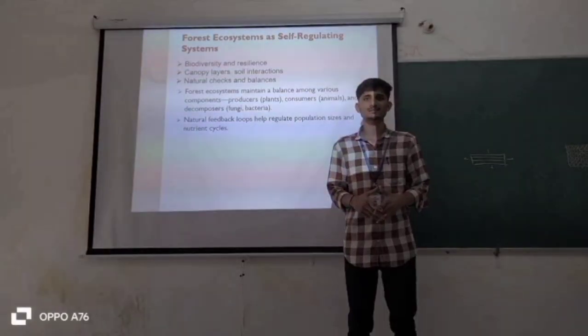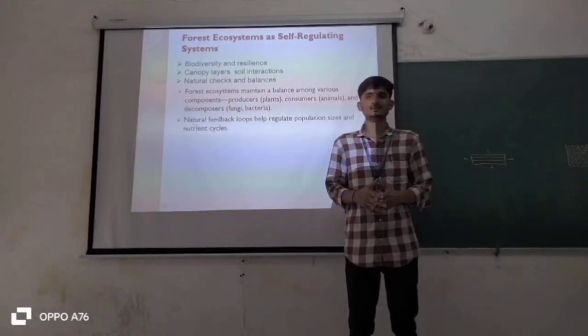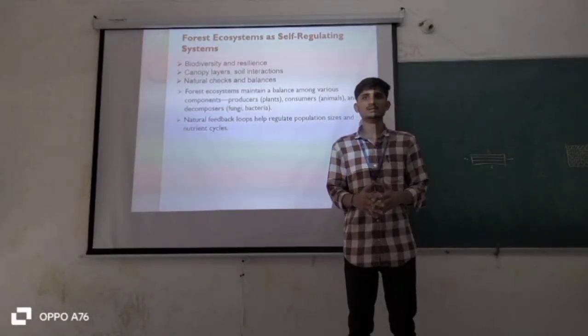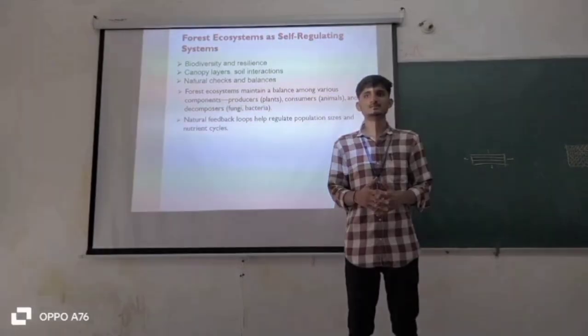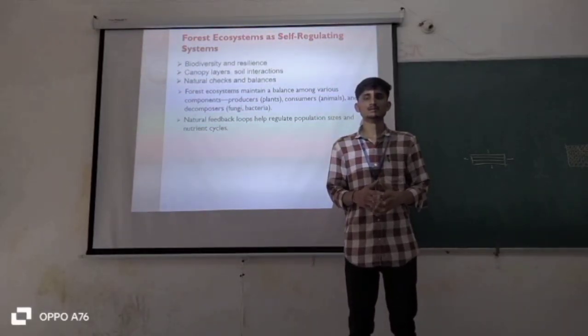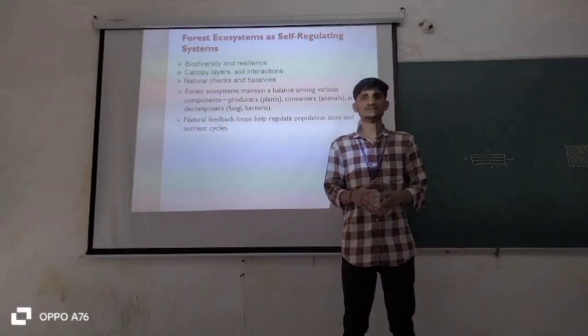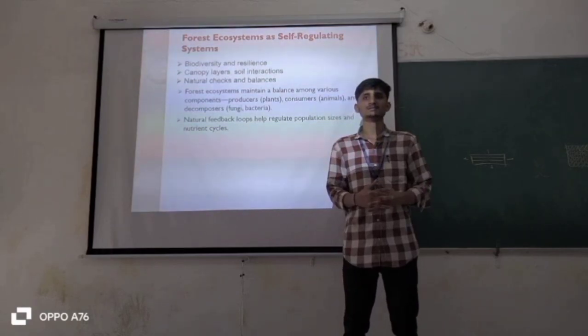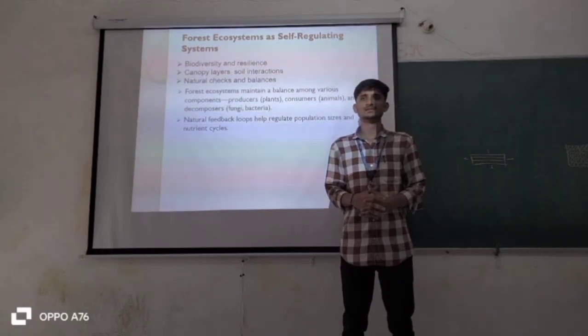Producers, plants, herbivores, carnivores and decomposers. Each level depends upon the other. Here the plant population is increased by the bees, butterflies and birds in the environment. They help the plants reproduce by spreading the pollen.